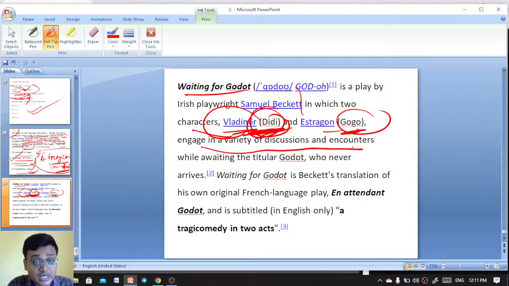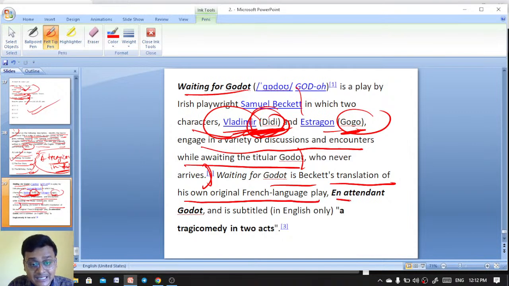They engage in a variety of discussions and encounters while awaiting a man called Godot who never arrives. Waiting for Godot is Beckett's translation of his own original French-language play En attendant Godot, and it is subtitled a tragicomedy in 2 acts.